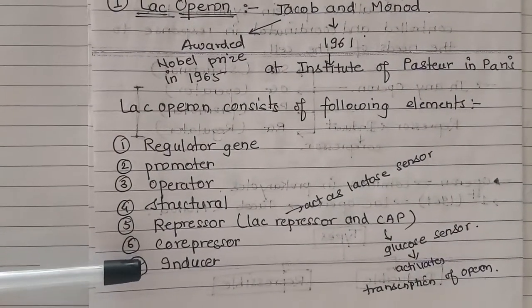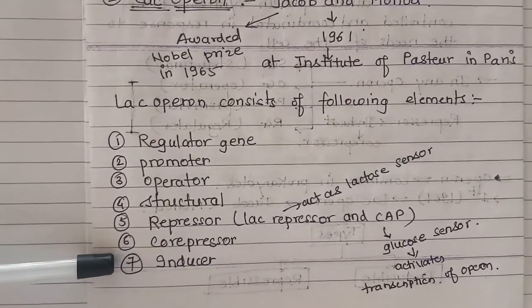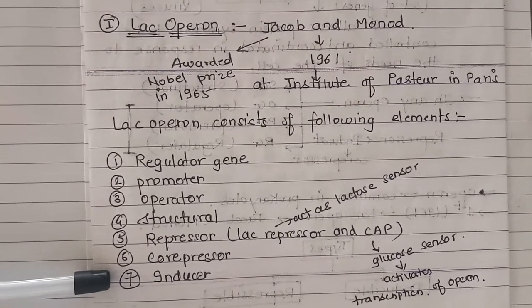Now, what are the repressor proteins, what are co-repressors and what are inducers? They vary from operon to operon.